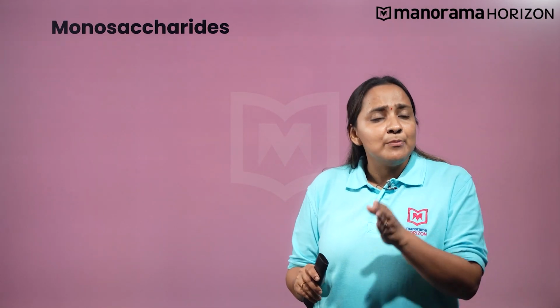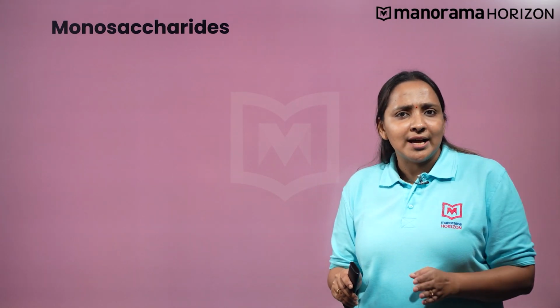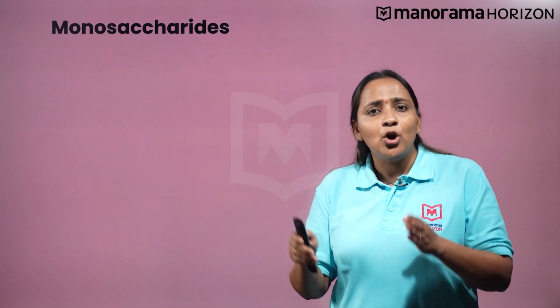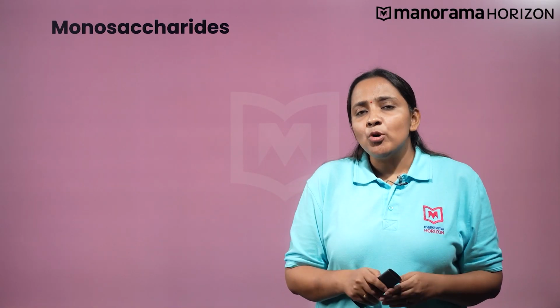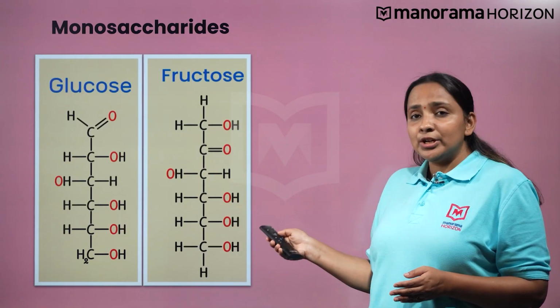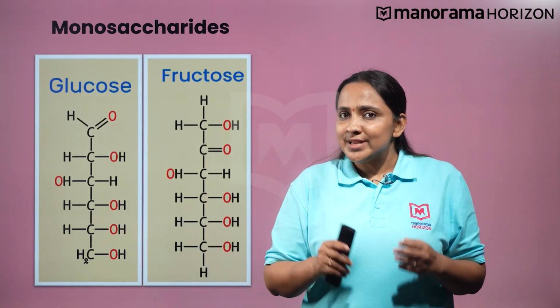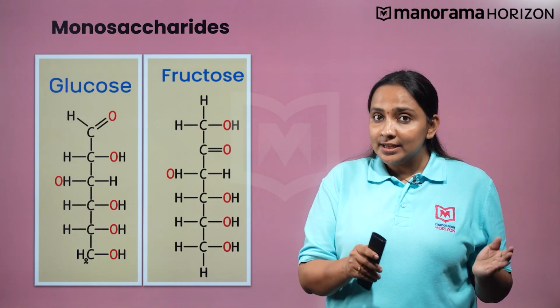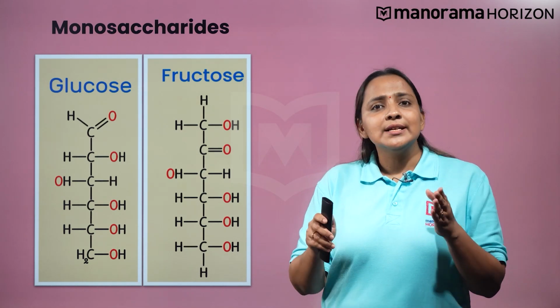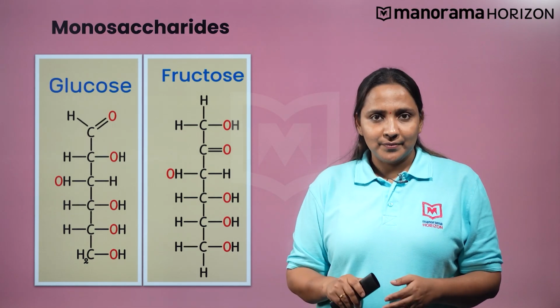Monosaccharides are carbohydrates that cannot be hydrolyzed further to give simpler units of polyhydroxyaldehyde or ketones. About 20 monosaccharides are known to occur in nature. Glucose and fructose are examples for monosaccharides. As mentioned earlier, glucose is a polyhydroxyaldehyde and fructose is a polyhydroxyketone.